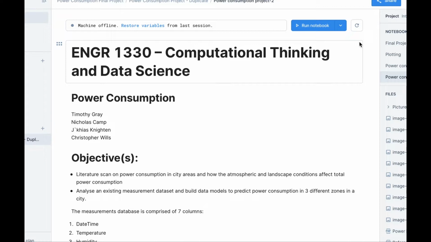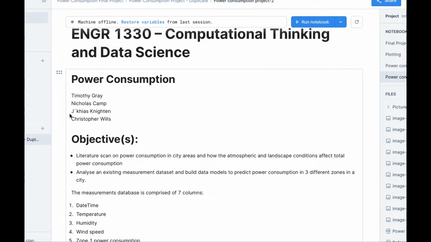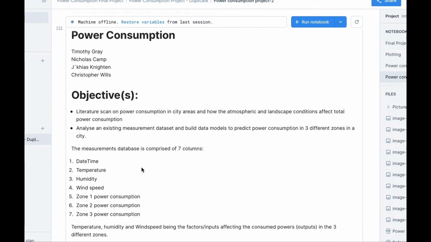This is Team Menno's project, and our topic is power consumption. Our team consists of Timothy Gray, Nicholas Campos, Jakias Knighton, and Christopher Wills.